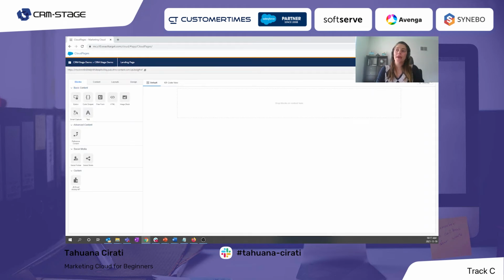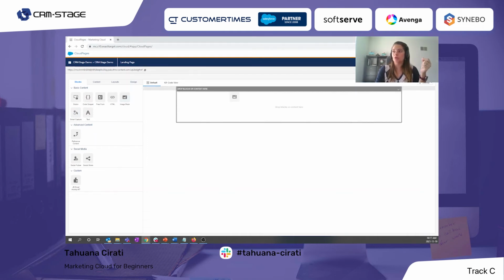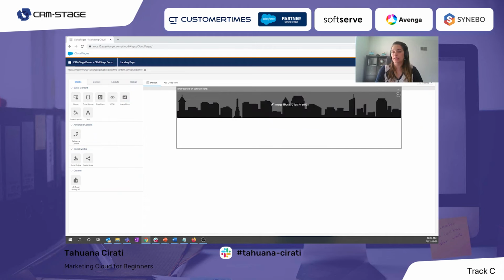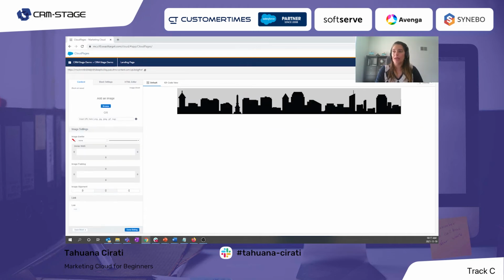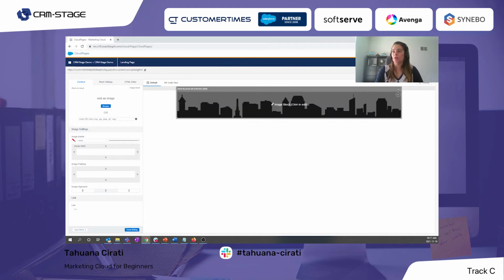Well, this is where we can configure our cloud pages. Based on the layout that the company had provided me, I want to first have a banner. So to have a banner, I will grab the image block, and these are the basic content that we have. So we can use these blocks to build our cloud page. So we'll drag and drop the image block here, and then we can choose the image.